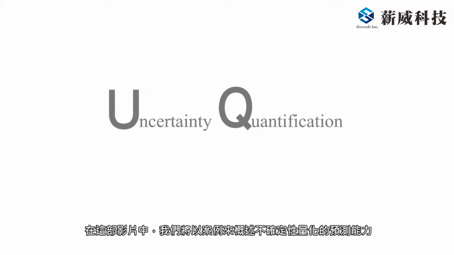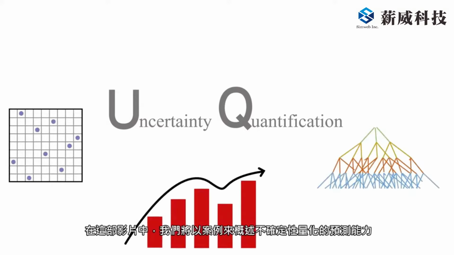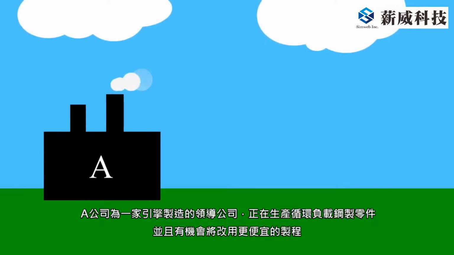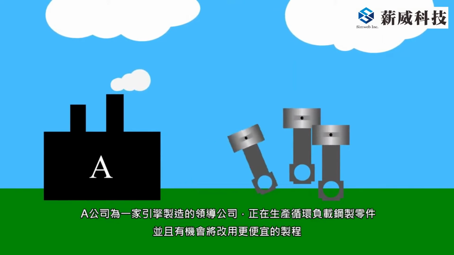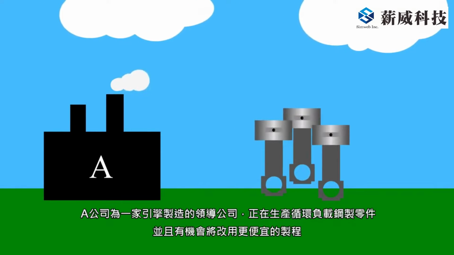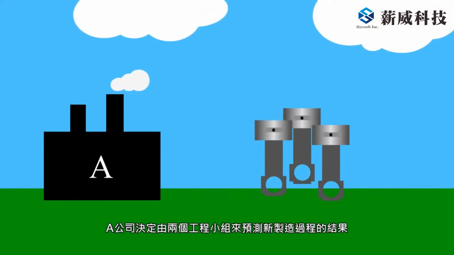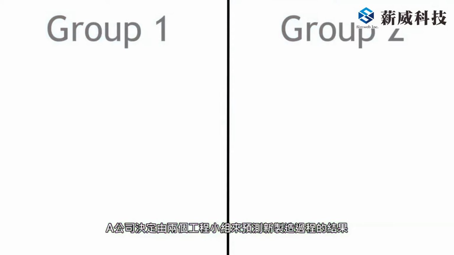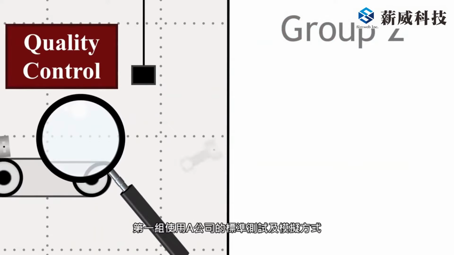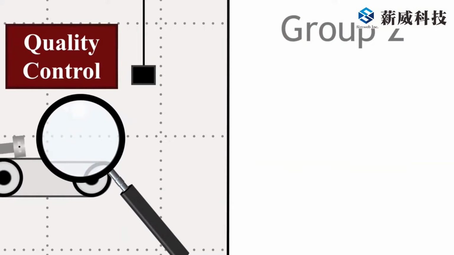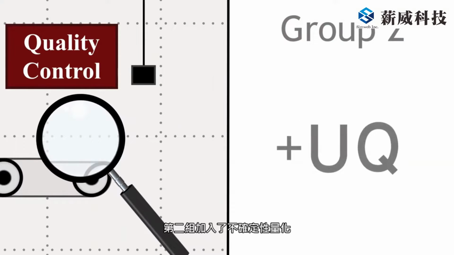In this video, we will present an overview of the predictive power of uncertainty quantification based on a case study. A leading engine manufacturer, which we'll call Company A, was making cyclically loaded steel parts and was presented with an opportunity to switch to a cheaper manufacturing process. Company A decided to have two engineering groups predict the results of the new manufacturing process. Group 1 used Company A's standard testing and simulation methods, and Group 2 added uncertainty quantification.